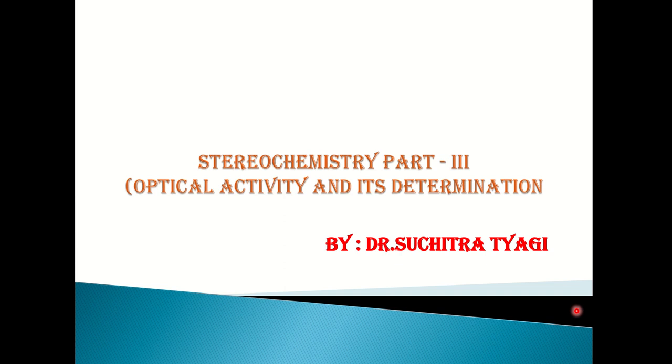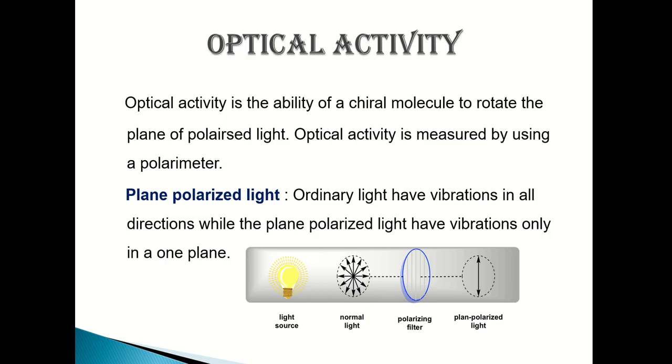Today we will discuss optical activity and its determination. First of all, what is optical activity? Optical activity is the ability of a chiral molecule to rotate the plane of polarized light.